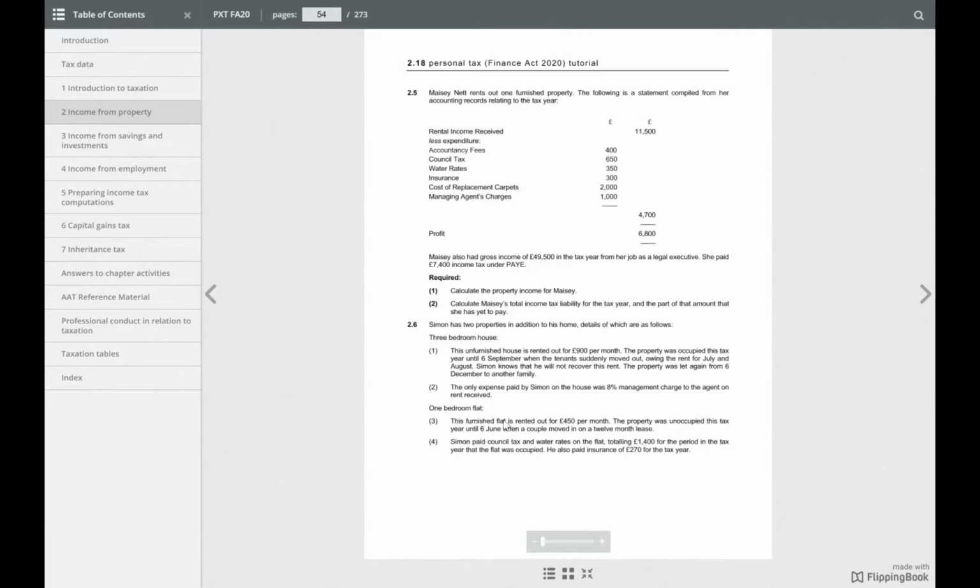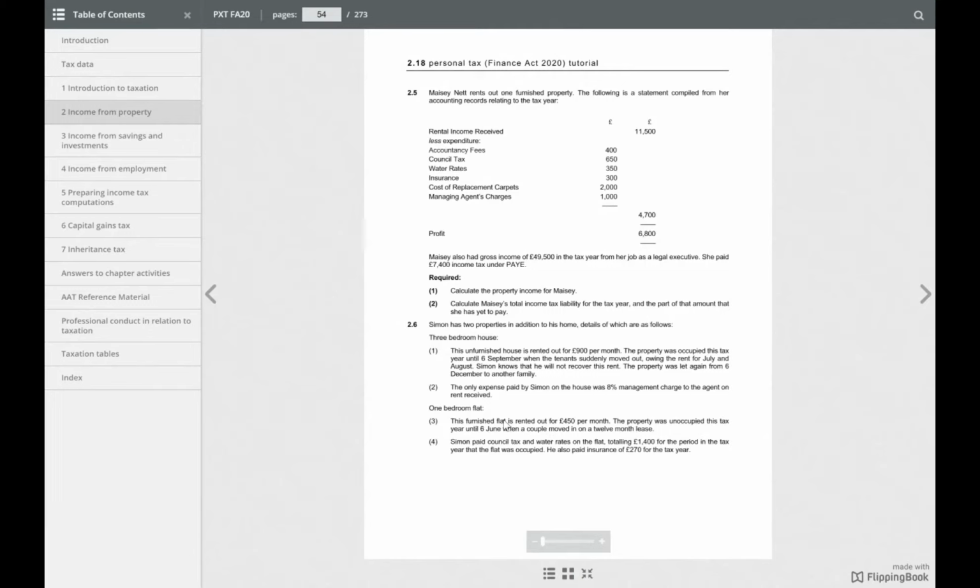How many months? From June onwards, June, July, August, September, October, November, December, January, February and March. Yeah, 10 months. So we have 450 times 10, 4,500.